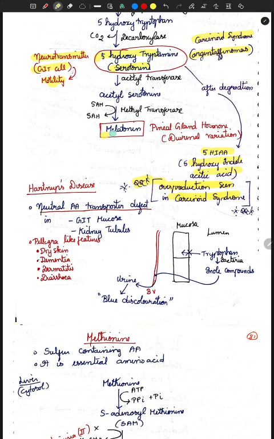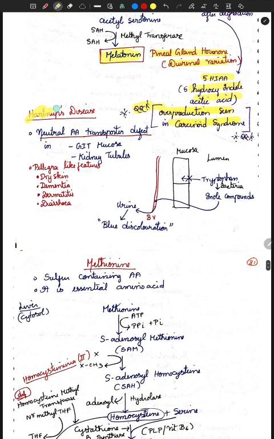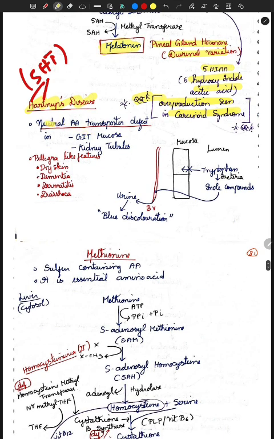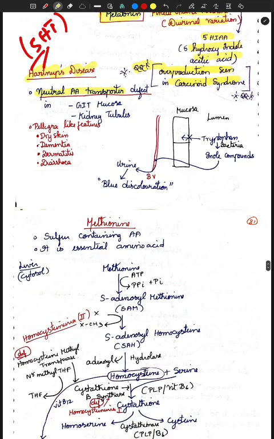And your melatonin, what is the main function of your melatonin? It is a pineal gland hormone. That is a diurnal variation. So this is very important. So next, coming to Hartnup disease. So how you can remember means, there is an H, there is a T, add your 5 to it. That is 5-HT, serotonin. So Hartnup disease is concerned with your tryptophan. So what is the main problem here means, it's a neutral amino acid transporter defect. That's all. No enzyme problem in your Hartnup disease, it's a transporter defect. Because of this, there will be pellagra-like features, not pellagra. So it is your dry skin, dementia, dermatitis and diarrhea.